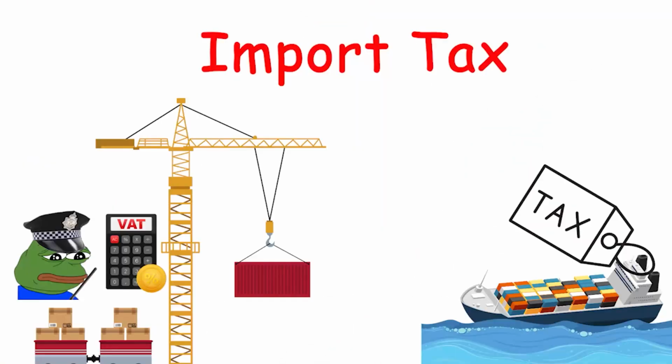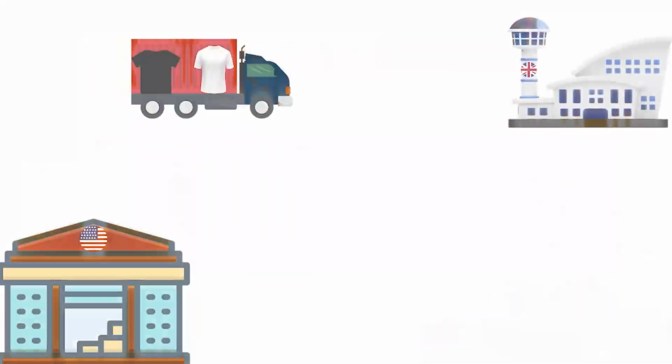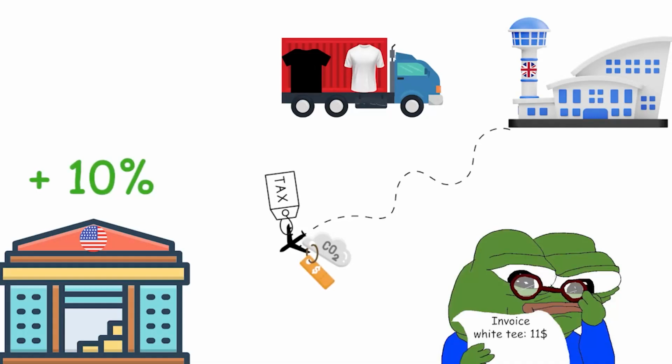Import tax. Import tax hikes the price of foreign goods entering a country, unlike income tax on your earnings. For example, a shirt made abroad might cost $10 but have a 10% import tax, raising the price to $11. You'd still pay income tax on your salary separately.